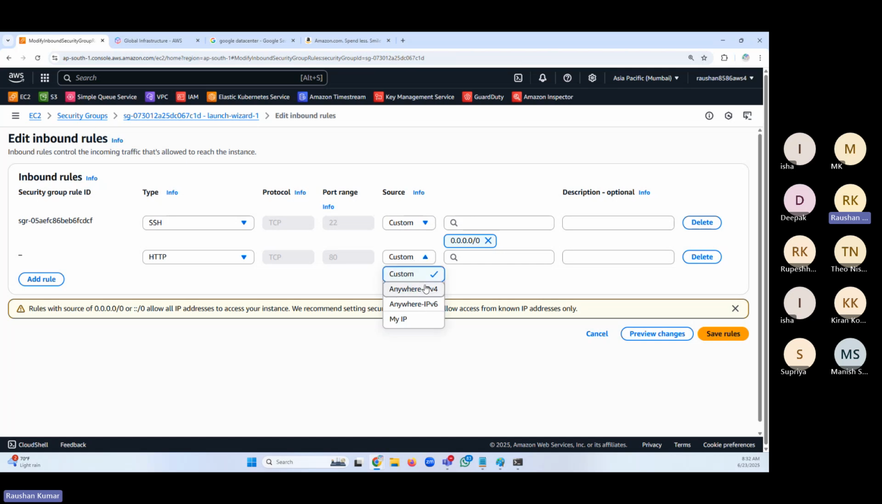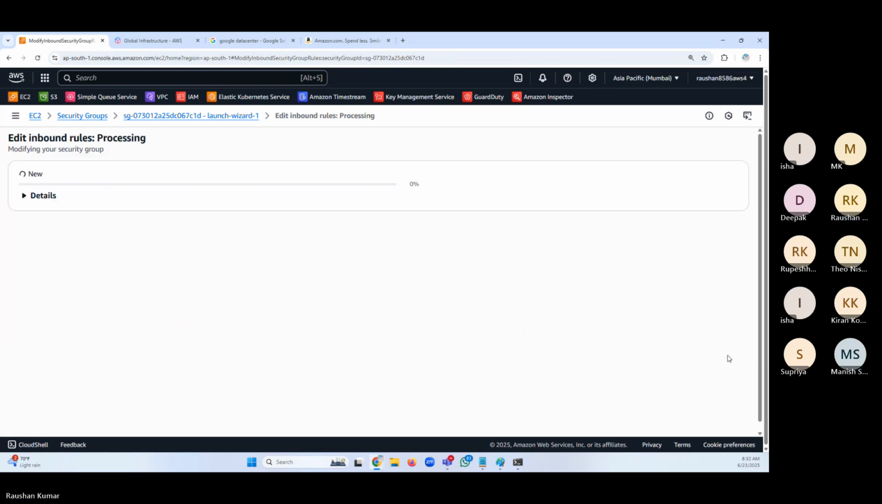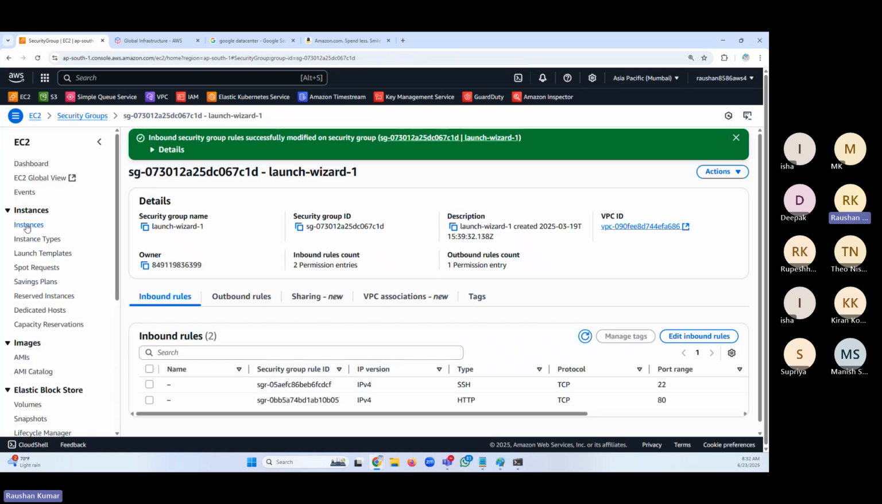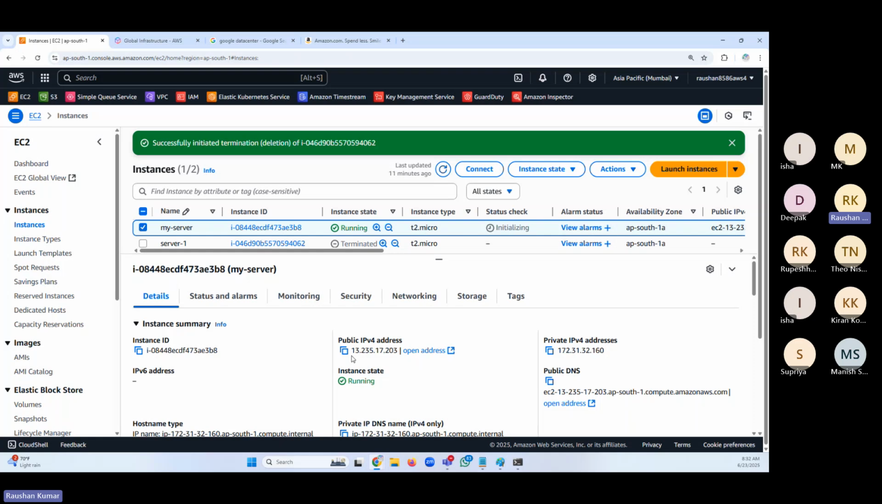I'll give everybody access. This means everybody can access, even you guys can access. I can restrict this also, but just know that 0.0.0.0/0 means everybody in the world, all the IPs in the world, can access this. Save rules. Now from my browser, if I want to access the server, what will I use? The public IP, which is publicly accessible.